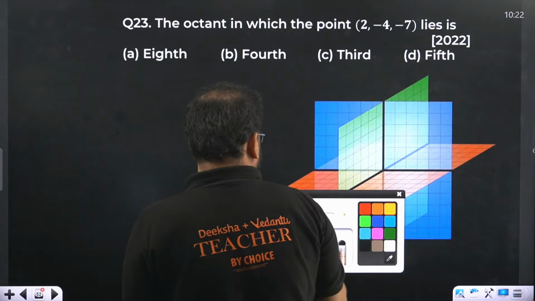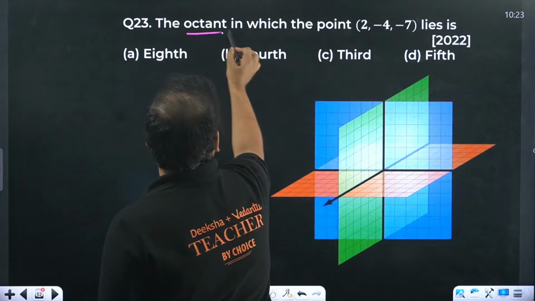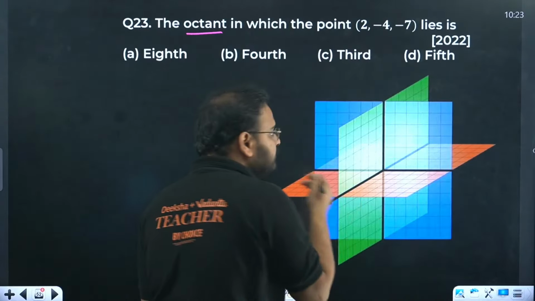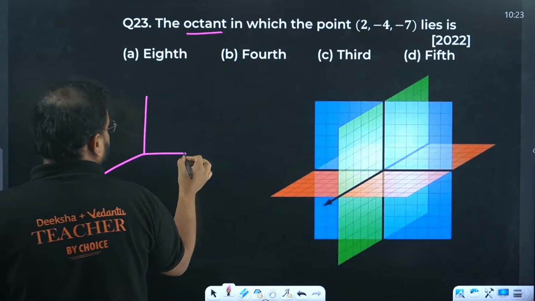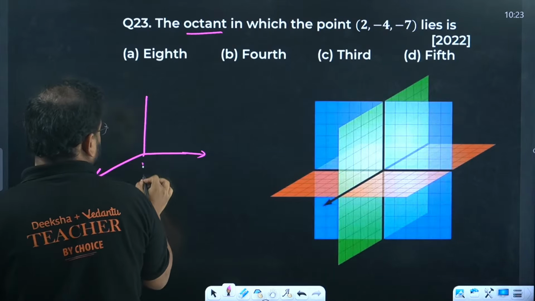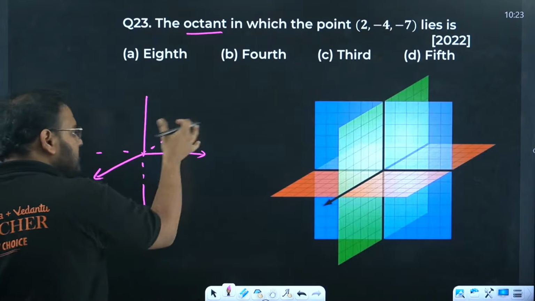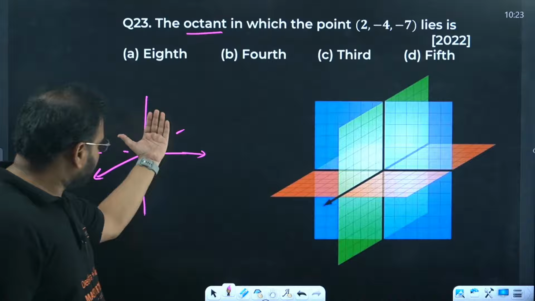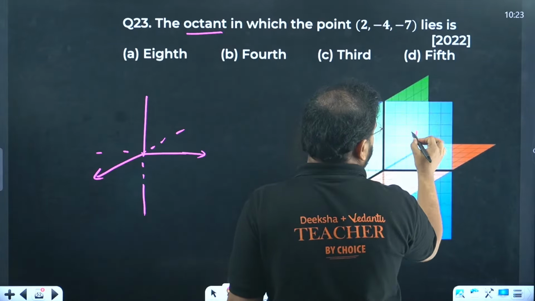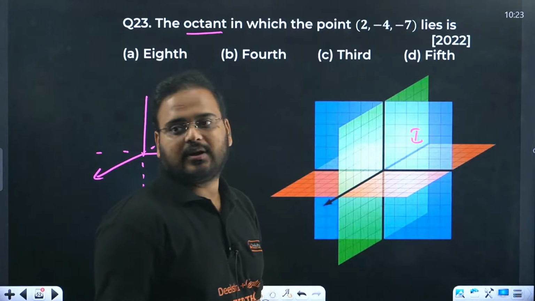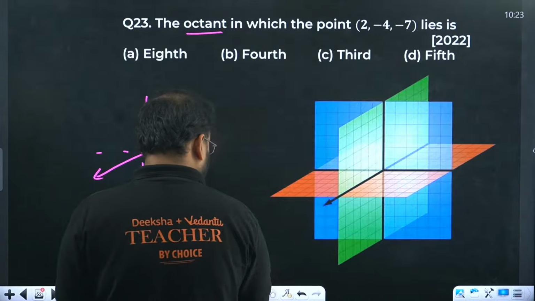All right. Now this is a very, very interesting question, by the way. It is asking for the octant in which the point lies. So octant means, remember, you'll have a 3D space in front of this plane, up over here. So you'll have a plane right in front. Let's call this the first octant. This is called the first octant, not visible. I'll change the color, whichever is suitable and visible over here.